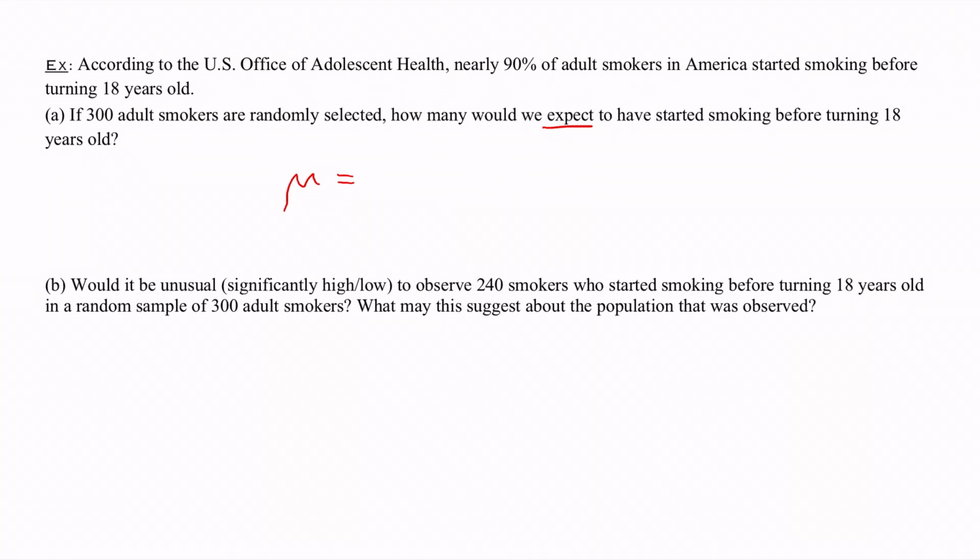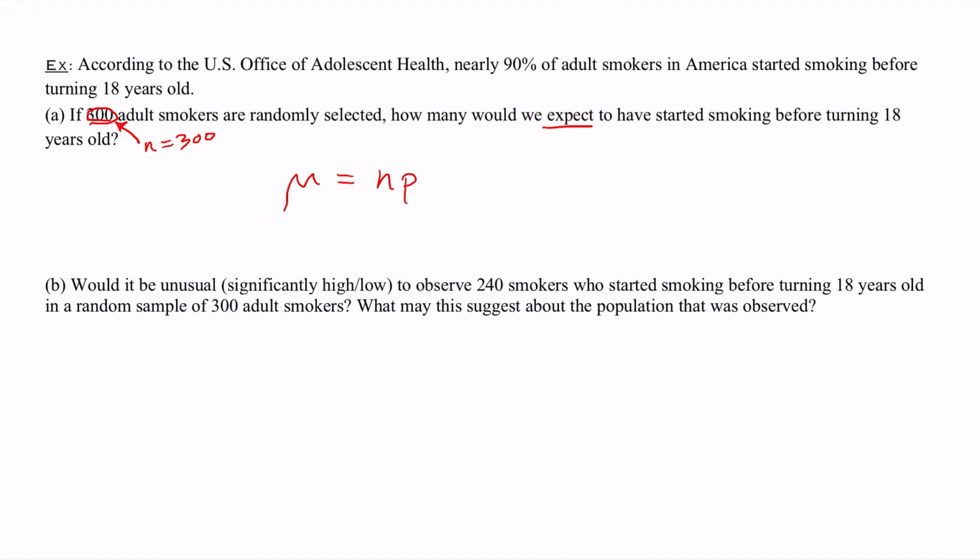And here the mean again is just n times p, the number of people in our survey. Let's see, we had 300 adult smokers in our survey, so that'll be n.